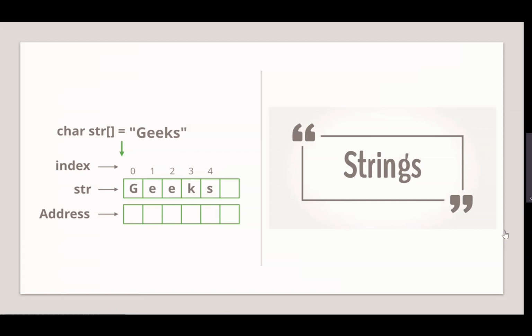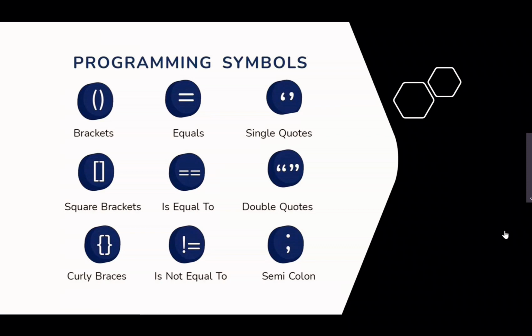Strings are basically represented in single quotes or double quotes, for identifying or giving some meanings. They are analyzed by positions 0 and 1. Starting from 0, it gives the index positions of each and every character, and it holds a specific address. Not only strings, but whatever we see in the world, the numbers or other things, hold an address in bytes. So that's strings. And the next one is programming symbols.